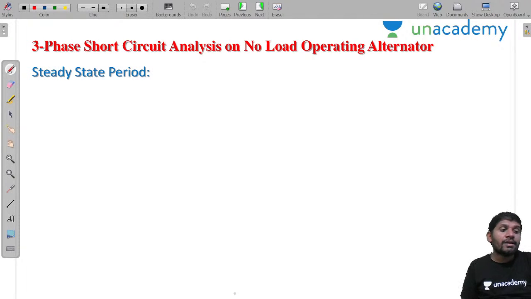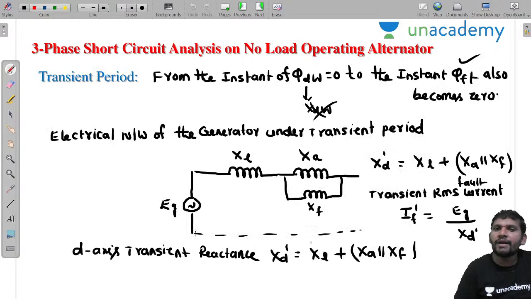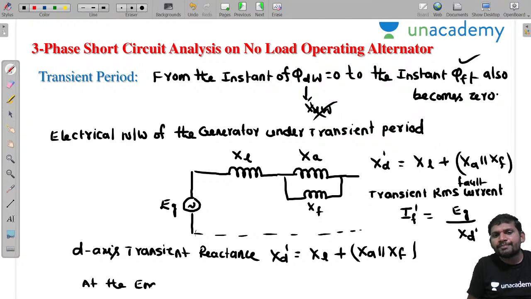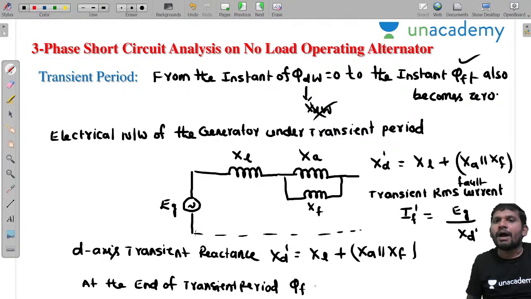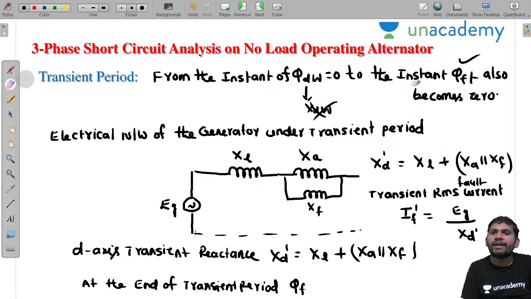That means once the i of t is also 0 in the transition period, the phi of t is also 0. What about this phi of t at the end of the transition period? This is phi of s, the flux due to the steady state component phi of s. At the end of the transition period, phi of s equals 0.